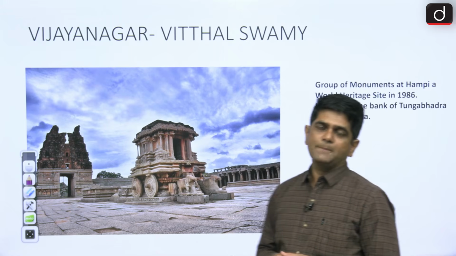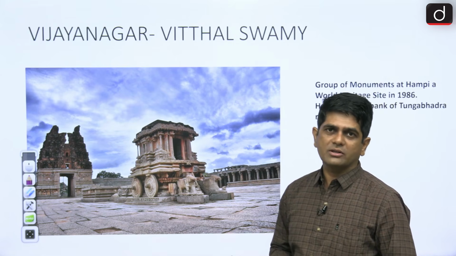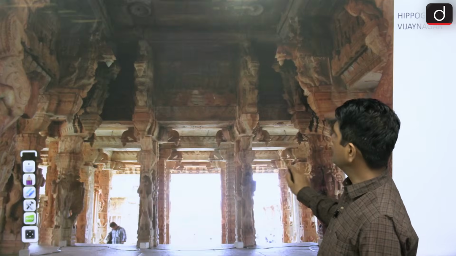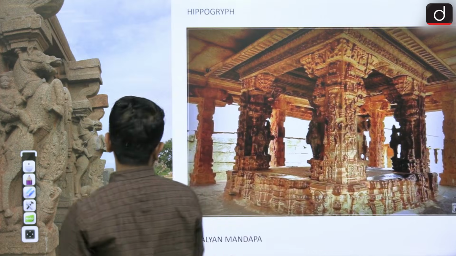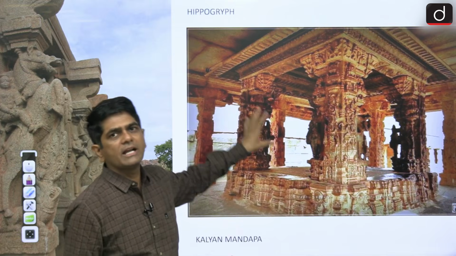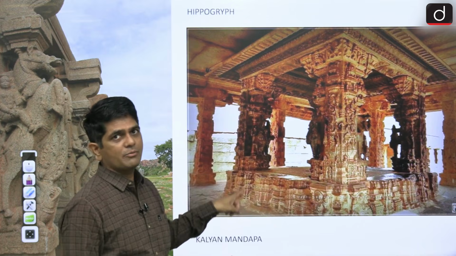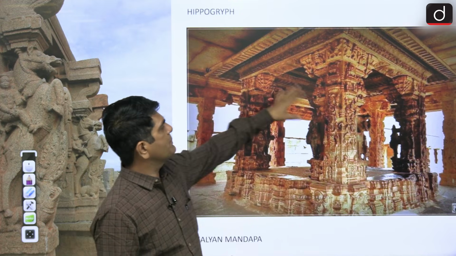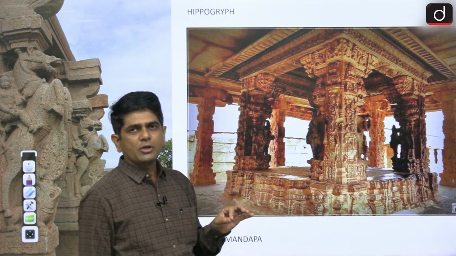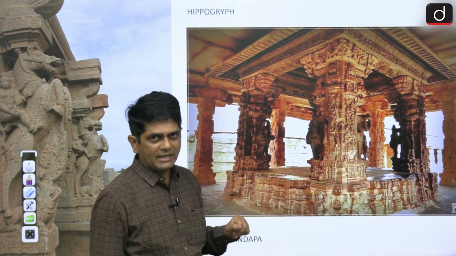Now let us see the new elements added by the rulers of Vijayanagar in the temple architecture. See, they added the Kalyana Mandapa. Very, very important. What was the Kalyana Mandapa, dear? It was a pillar-based hall, used to organize the marriage ceremony of the temple's main god.